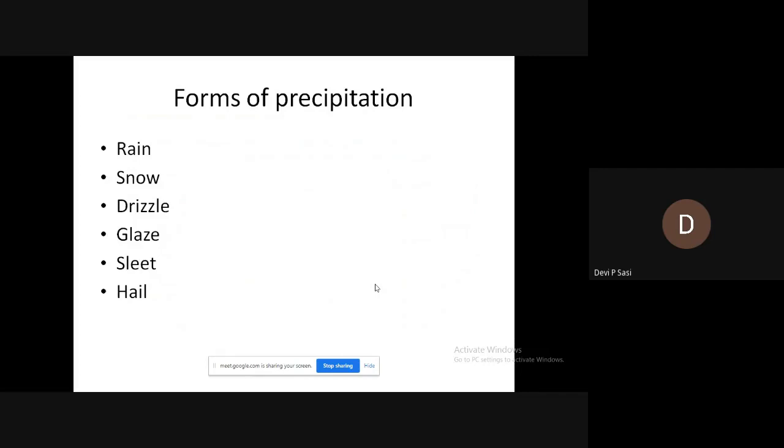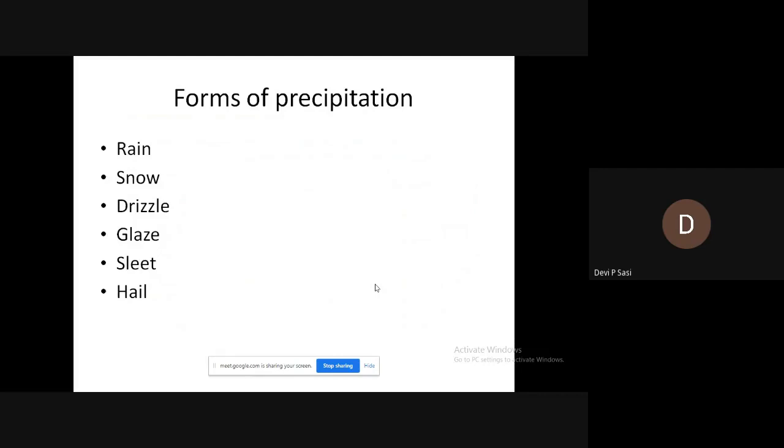Next is snow. If the precipitation occurs in the form of ice crystals, it is snow. And the average density of snow is 0.1 gram per centimeter cube.